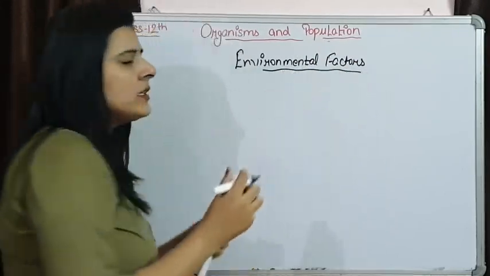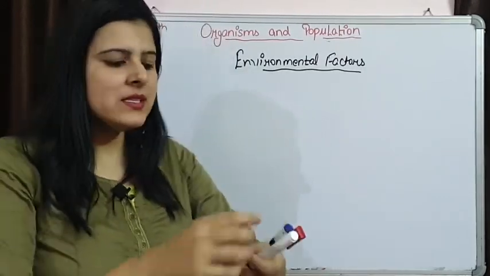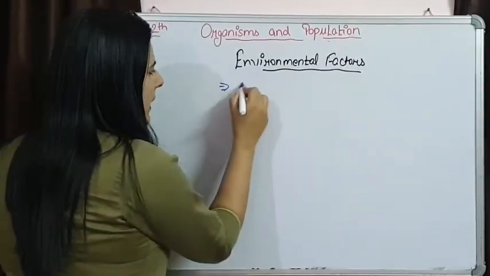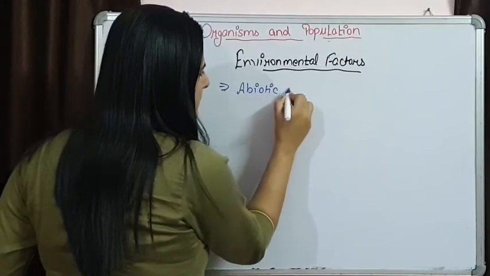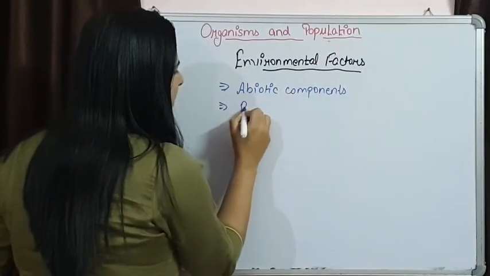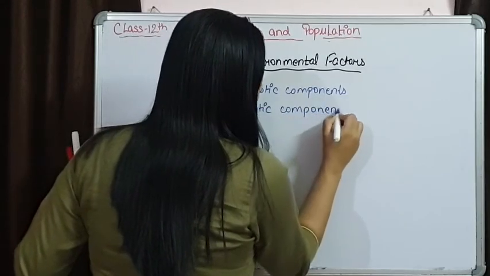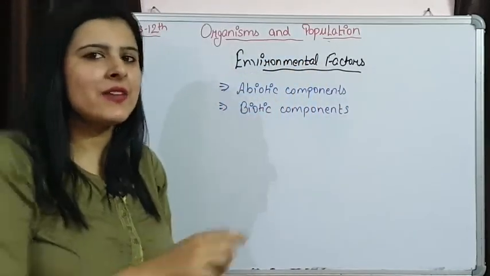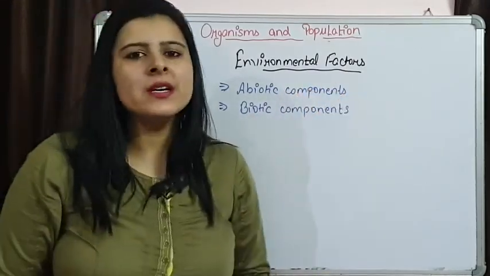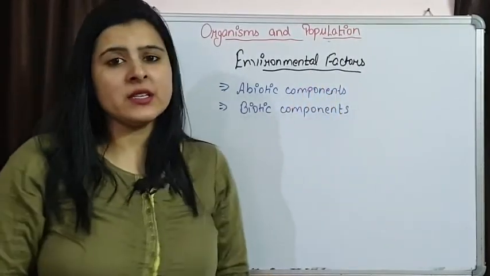We know that environment is everything that is present surrounding an organism, and these environmental factors are of two components. One is abiotic components and second are biotic components. We already discussed that the survival of living organisms is not possible if they are not interacting with the abiotic components that are surrounding them. So, both the environmental factors are important.